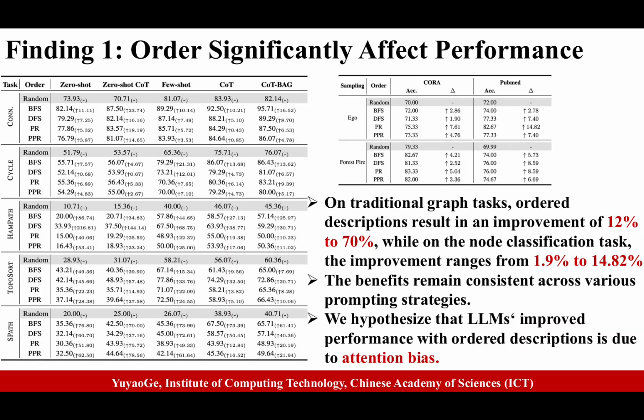Our first major finding: order significantly affects performance. On traditional graph tasks, ordered descriptions improve accuracy by 12 to 70%. Even on node classification tasks, we see improvements from 1.9% to 14.82%. These benefits remain consistent across all prompting strategies. We believe this is due to attention bias in LLMs. The models give undue priority to certain parts of the input based on order.